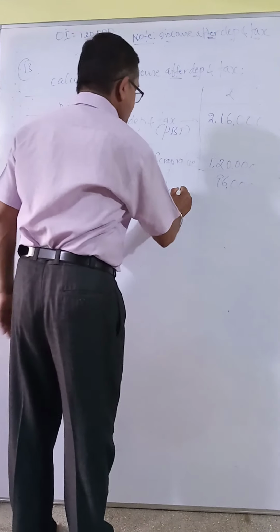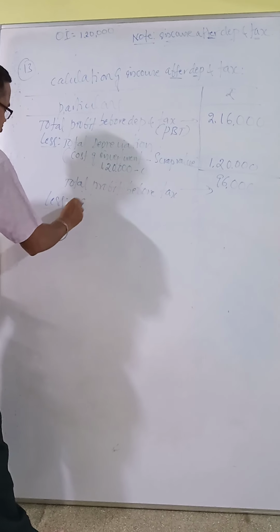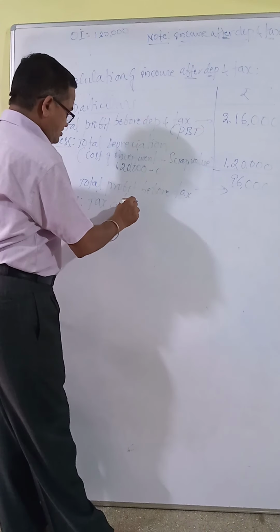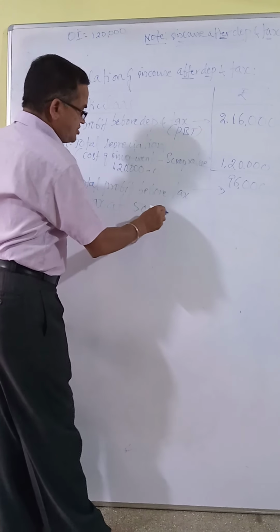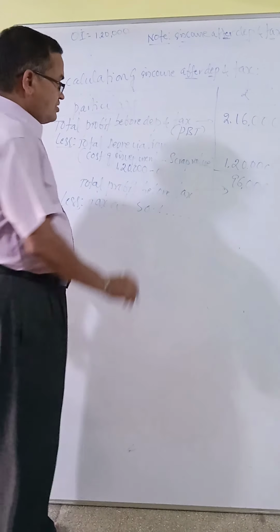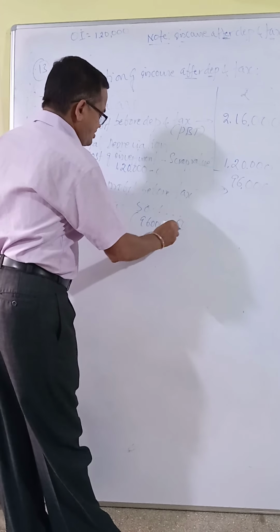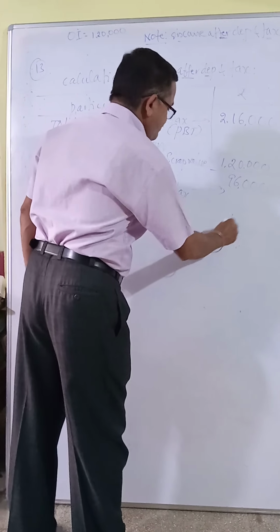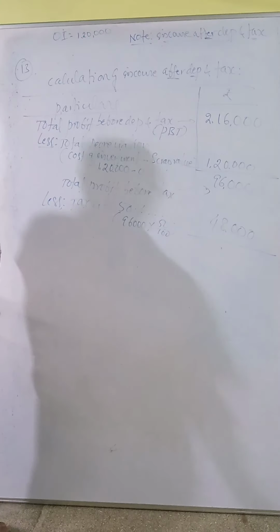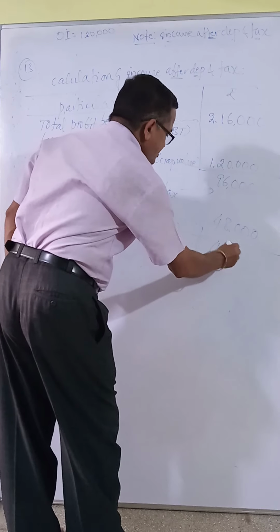Then we have to deduct tax. At what rate is tax given? 50%. You have to deduct 50% of this 96,000, that is 96,000 into 50 divided by 100. You will get 48,000. Deduct 48,000 and the remaining is 48,000.